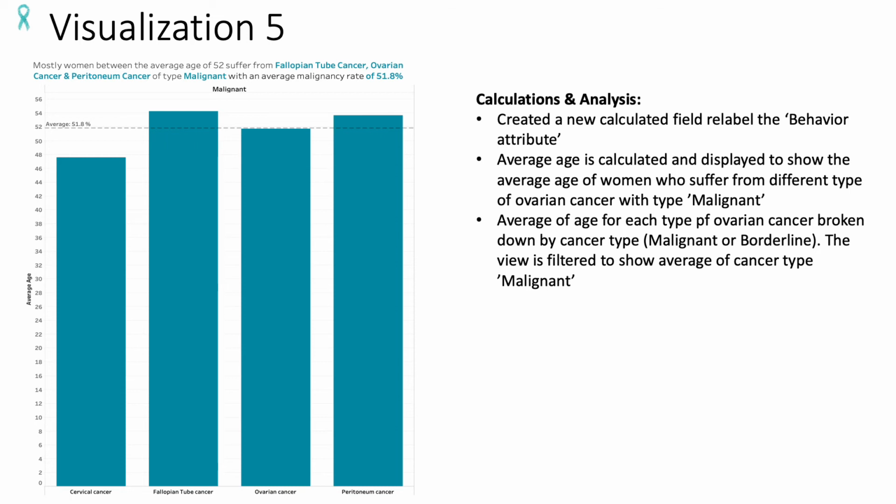In this, I wanted to see, for the malignant cancer type, what is the average age of women that have malignant cancer. For this, I created a new calculated field relabeled as the behavior attribute. Then I calculated the average age and displayed it to show the average age of women who suffer from different types of ovarian cancer. The average age for each type of ovarian cancer is broken down by cancer type, malignant or borderline, and the view is filtered to show just the cancer type malignant.